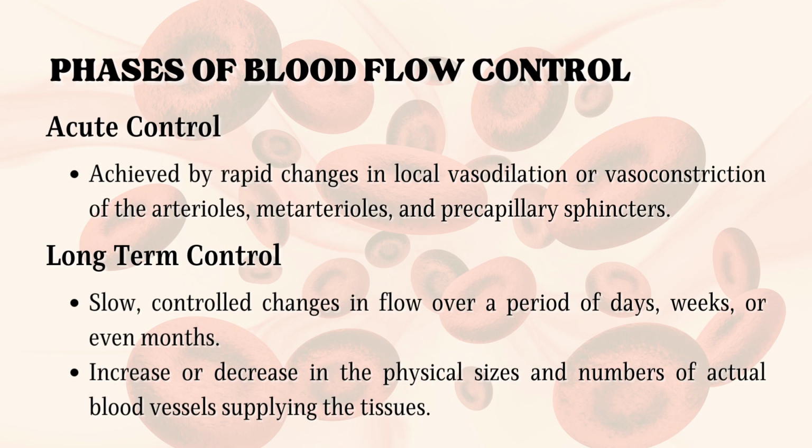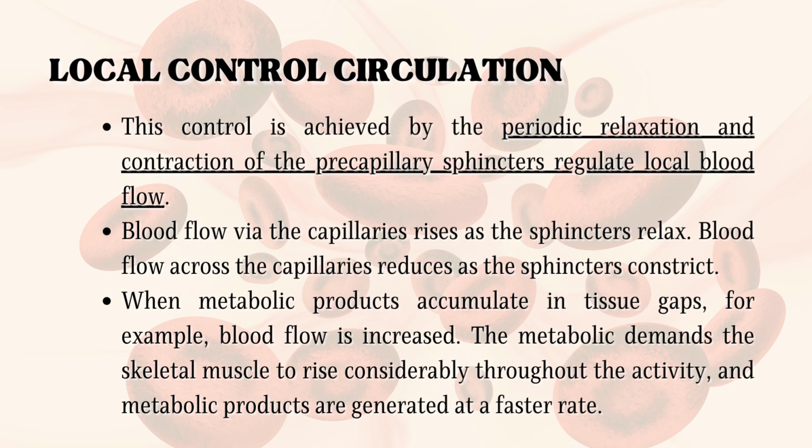The acute control is achieved by rapid changes in local vasodilation or vasoconstriction of the arterioles, and precapillary sphincters. In long-term control, there are slow changes in flow over a period of days, weeks, or even months. It also involves an increase or decrease in the physical sizes and numbers of actual blood vessels supplying the tissues.